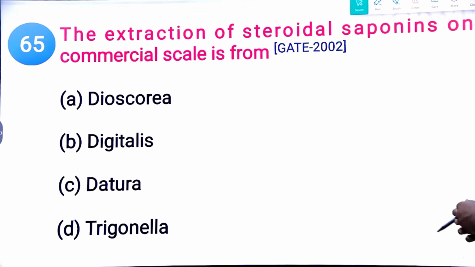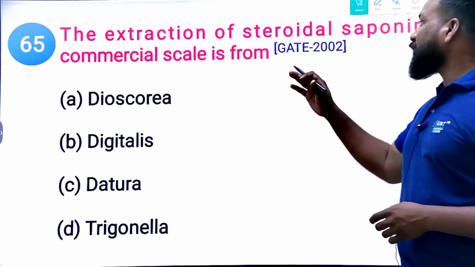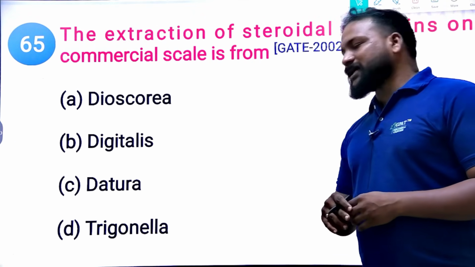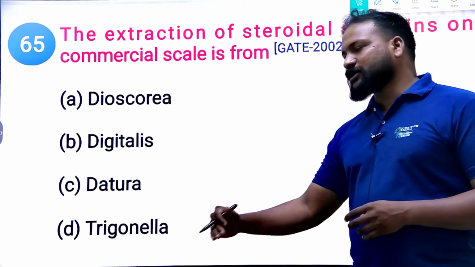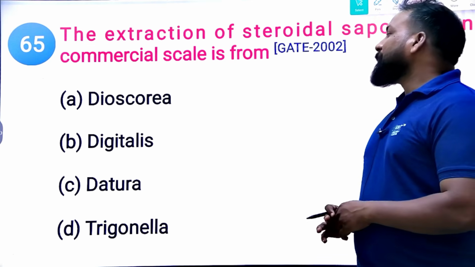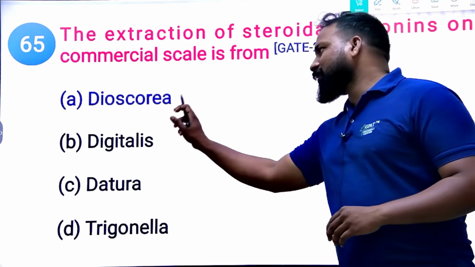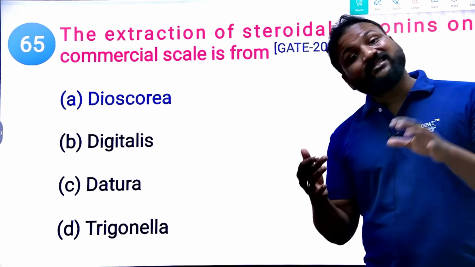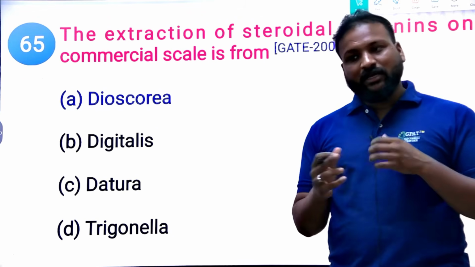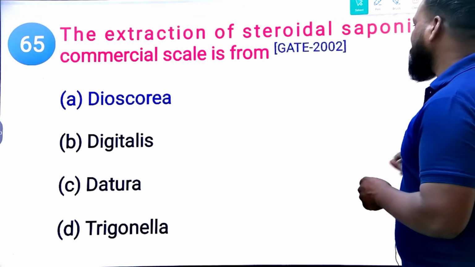Next, the extraction of steroidal saponins on a commercial scale is from Dioscorea, digitalis, datura, or trigonella. Trigonella is fenugreek, not that. Datura is not, because datura is an alkaloid. Digitalis is a cardiac glycoside, but they are asking about steroidal saponins, that is undoubtedly Dioscorea deltoidea. Why? Because Dioscorea deltoidea acts as a precursor for the corticosteroids. From these we synthesize artificial or synthetic hormones, so it can act as a precursor for the synthesis of hormones in our body.